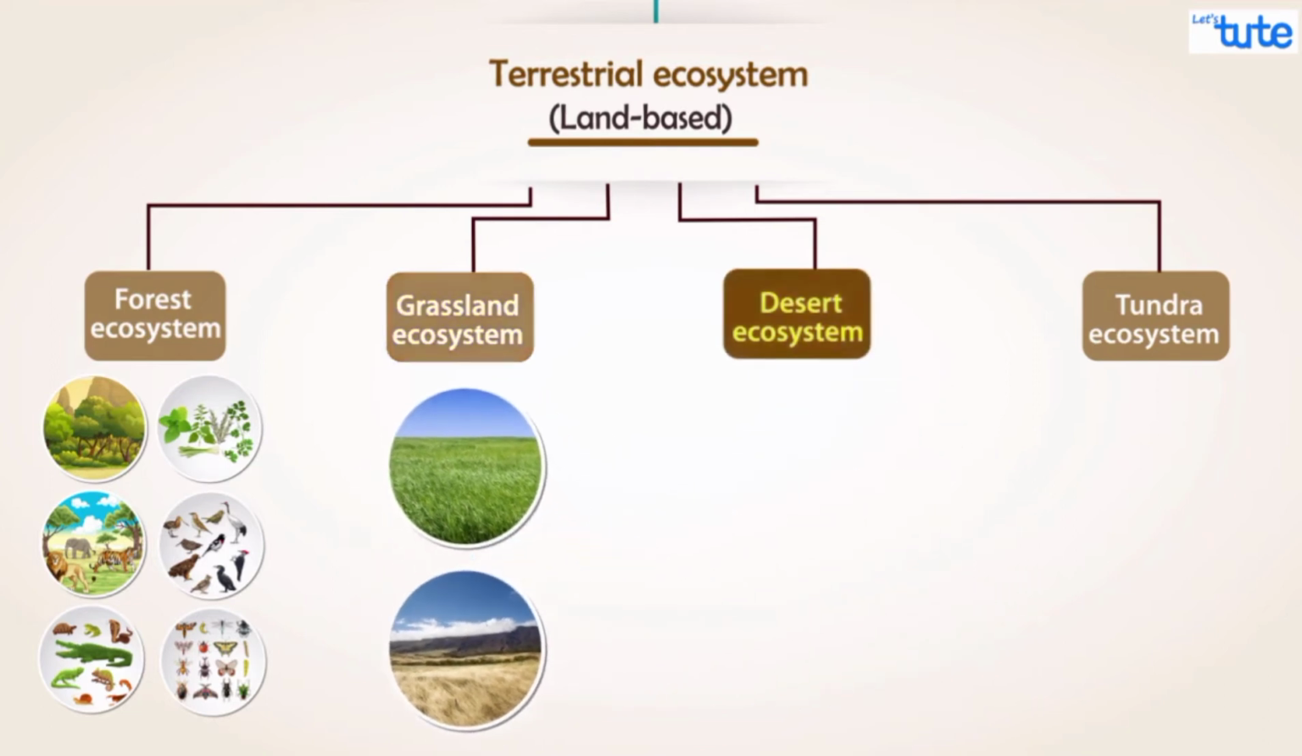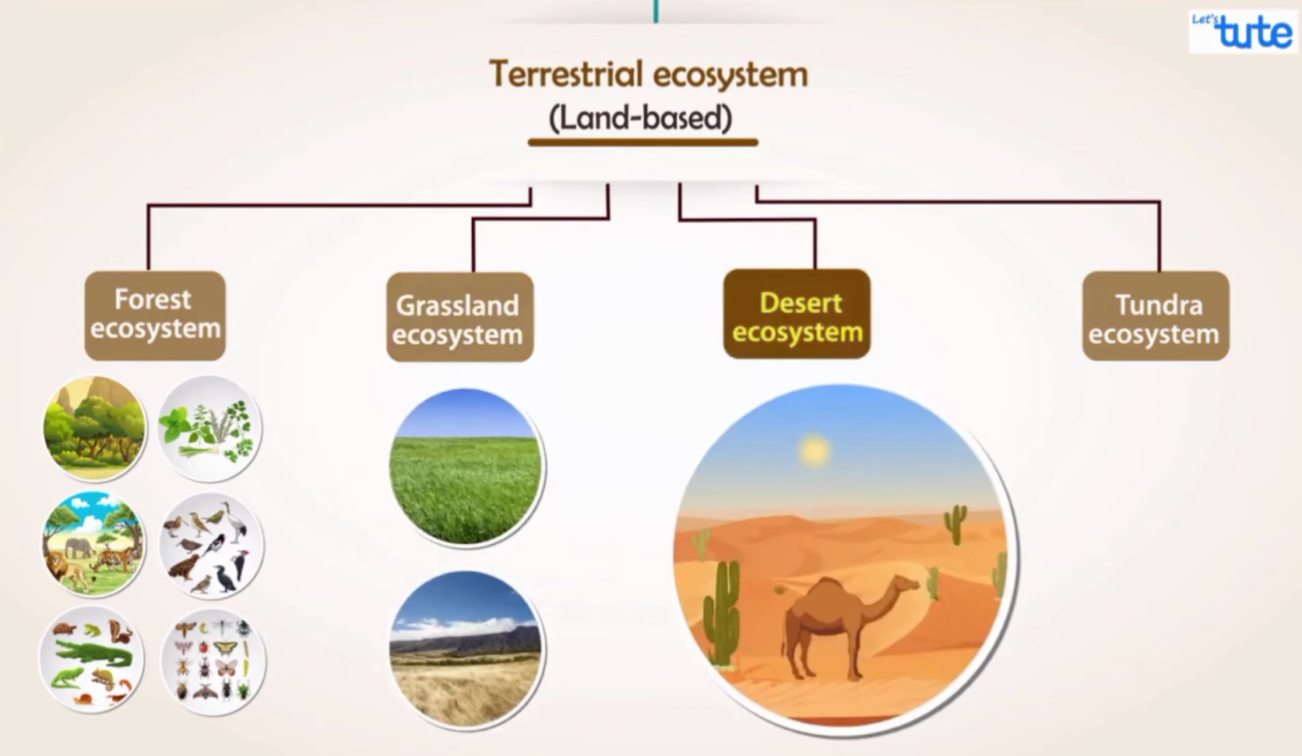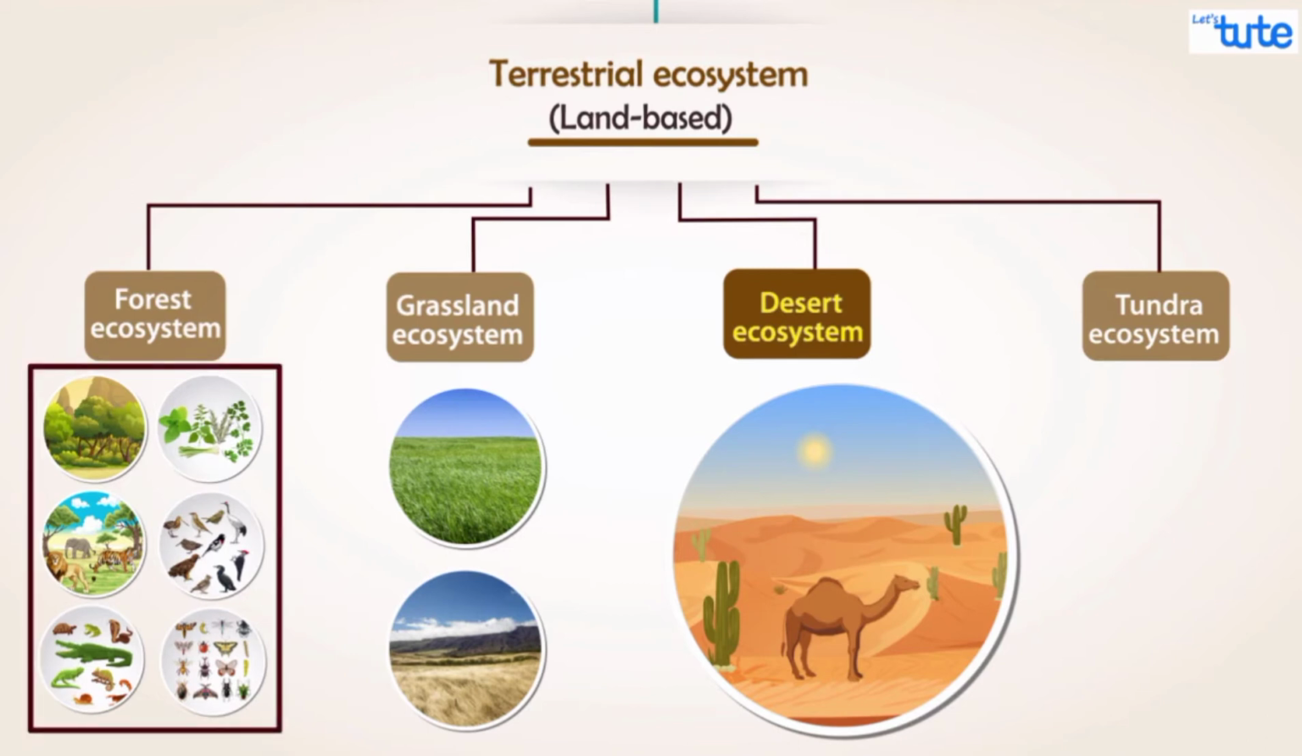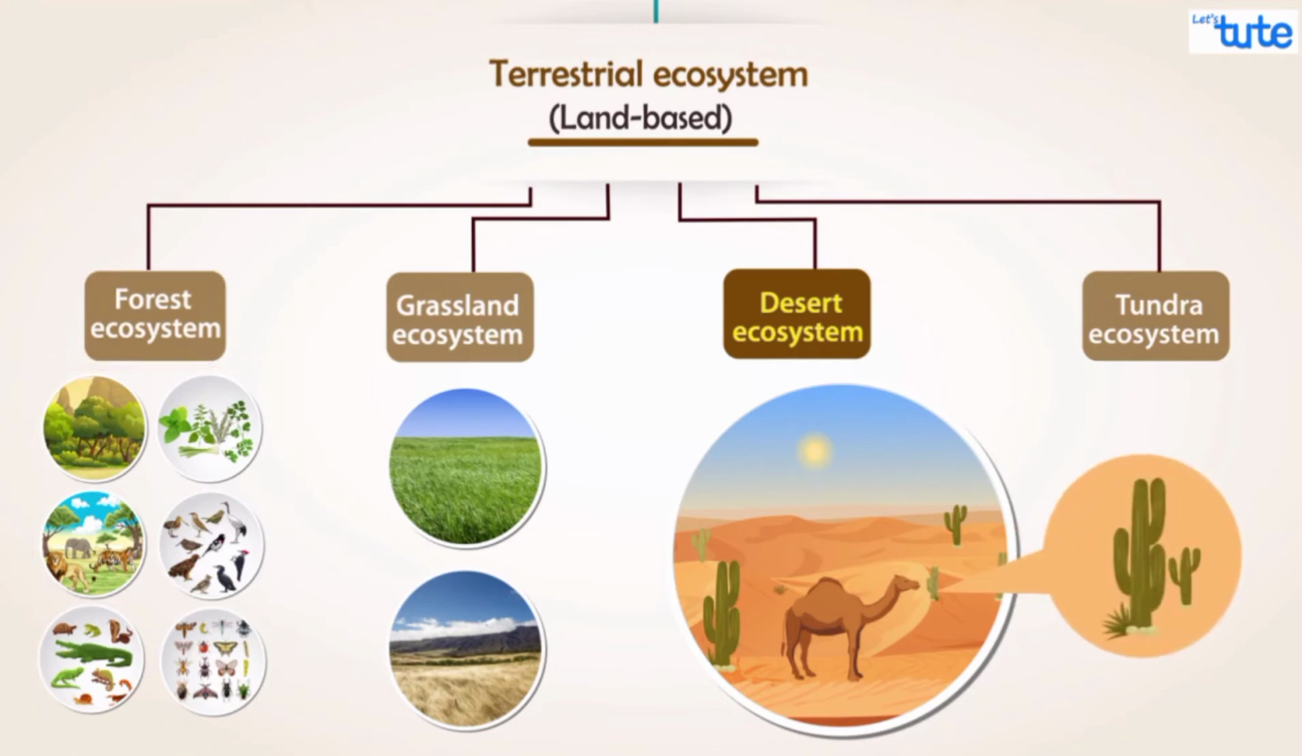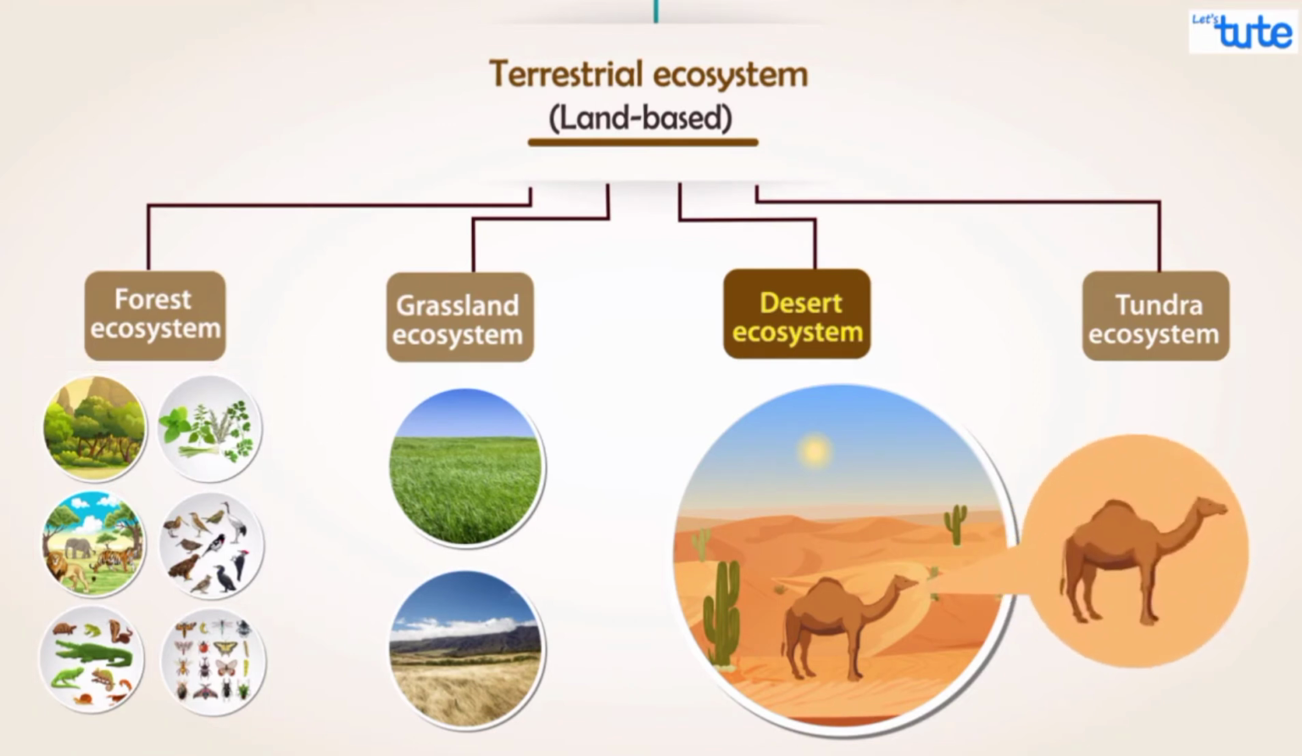Next is the desert ecosystem, a hot and dry region which receives scanty rainfall and is mostly barren land. If you compare with the forest, the variety of plants and animals are not found here. Only plants like cactus and animals like camel are found in this region, who can withstand the climate here.